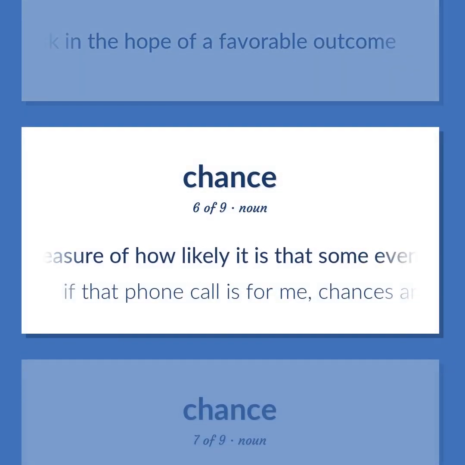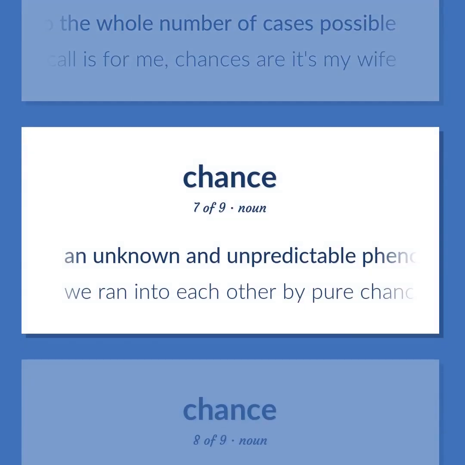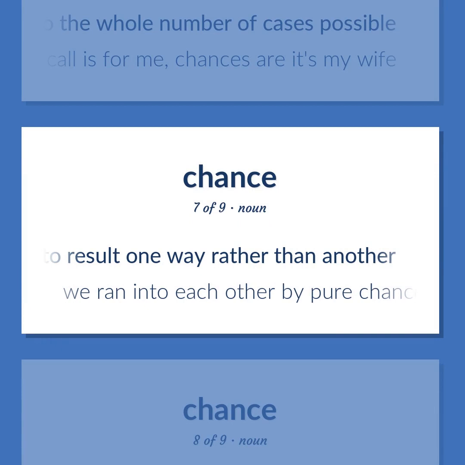A measure of how likely it is that some event will occur. A number expressing the ratio of favorable cases to the whole number of cases possible. If that phone call is for me, chances are it's my wife. An unknown and unpredictable phenomenon that causes an event to result one way rather than another. We ran into each other by pure chance.